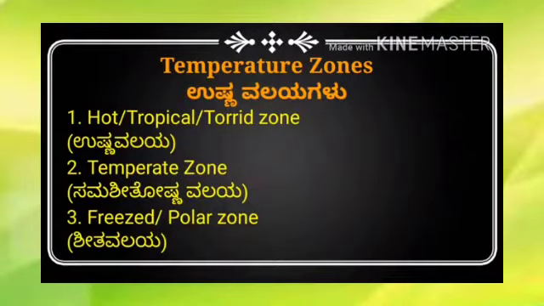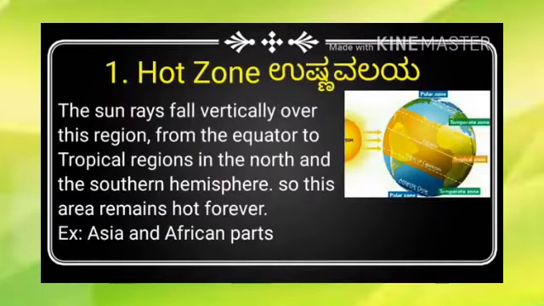Now I will explain to you about these three temperature zones. Let's go to the first. The very first zone is the torrid zone. Torrid zone is also known as the hot zone. To know about the hot zone, you must know about the important latitudes on the globe.